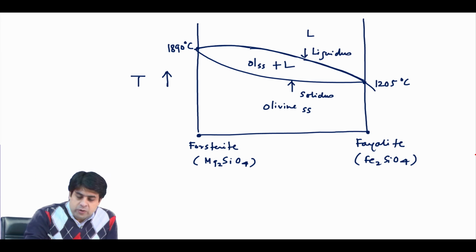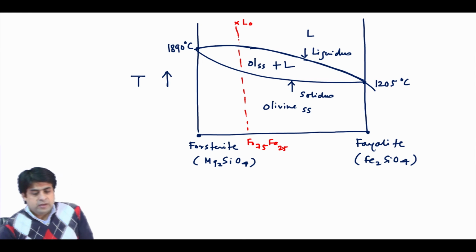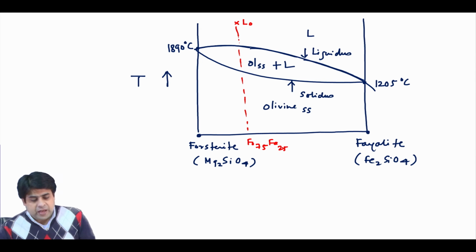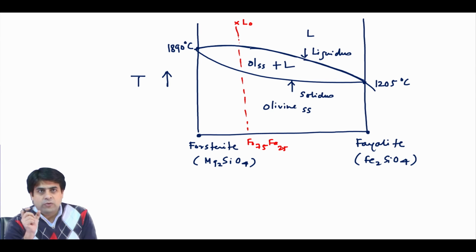So if you take any composition, let us start with crystallization of liquid. Take an L0 composition, where we draw a vertical line, and let us say this has Forsterite 75 and Fayalite 25 percent. So this liquid has some component of Forsterite and some component of Fayalite.